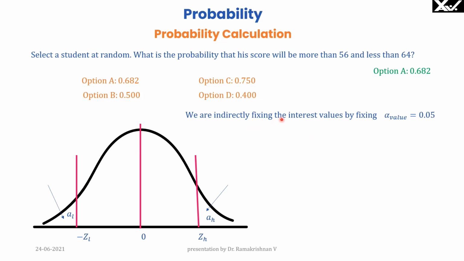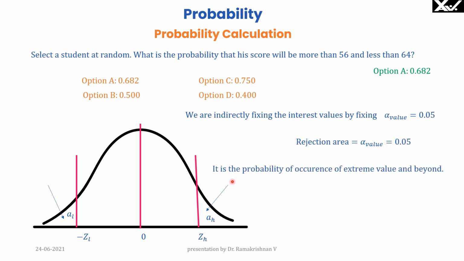Now we are indirectly fixing the values of interest by fixing the alpha value. Instead of fixing Z_L and Z_H, I can fix the areas A_L and A_H. So rejection area alpha value is 0.05. So it is the probability of occurrence of extreme values and beyond. The probability of occurrence of this value and beyond this, and the probability of occurrence of this value and beyond this, that is what the alpha value is. So here P value is A_L plus A_H, area for low value of interest plus area for high value of interest.